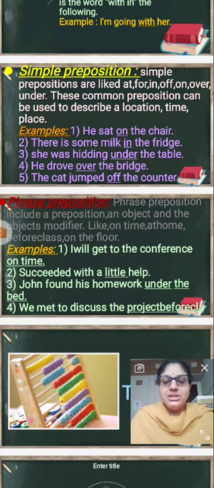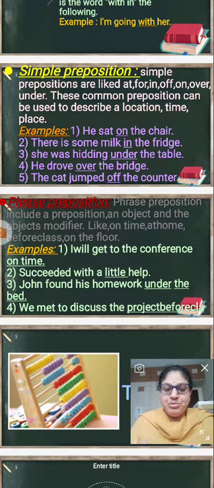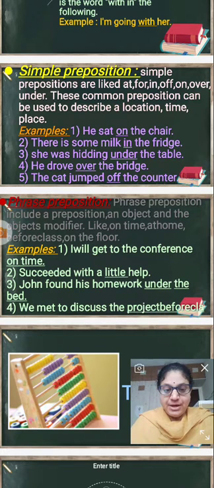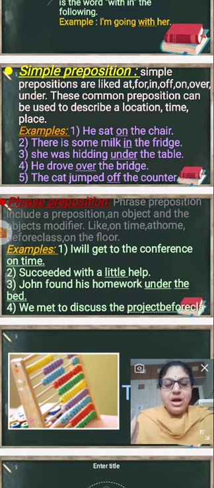Next, come to the phrase preposition. Phrase prepositions include a preposition, an object, and the object's modifier. So whatever the object may be, you are taking that object as modified. That comes under the phrase preposition.